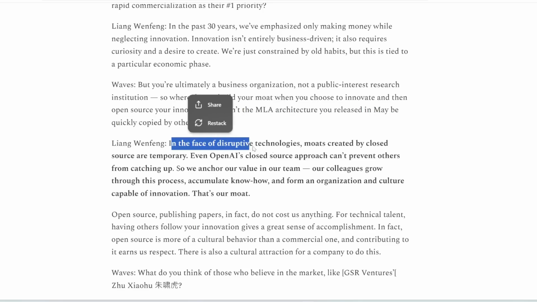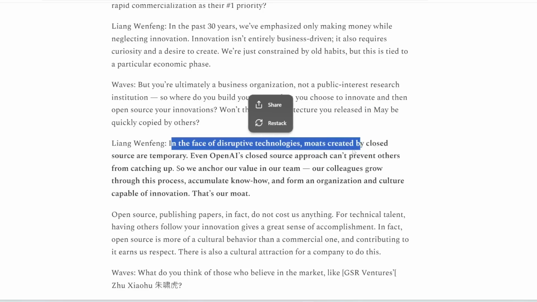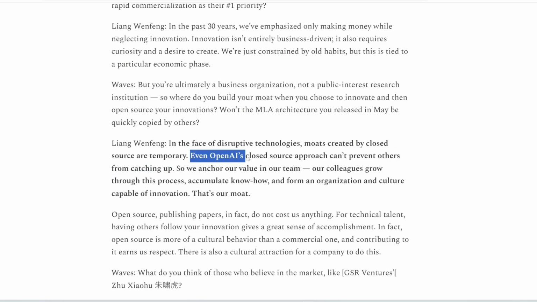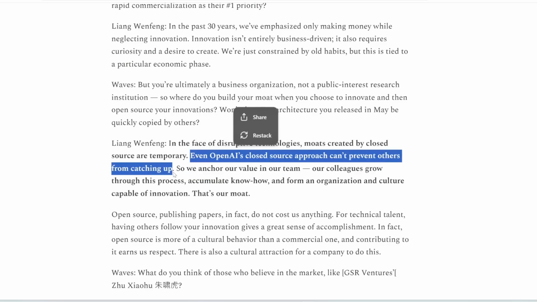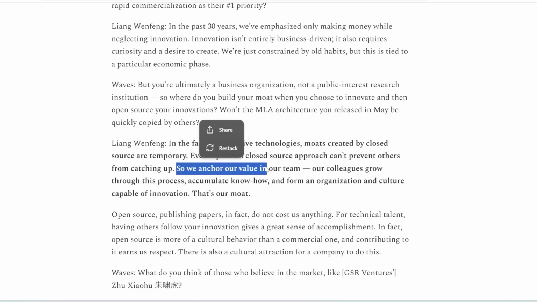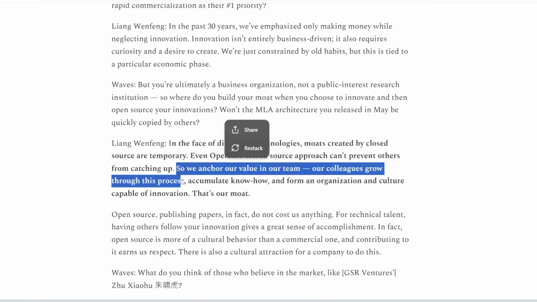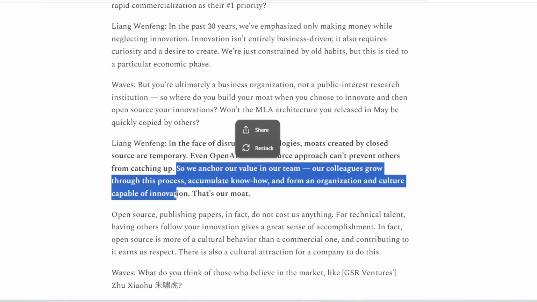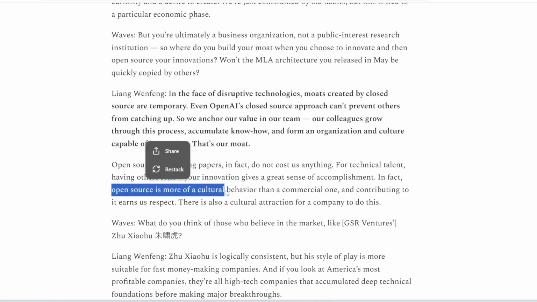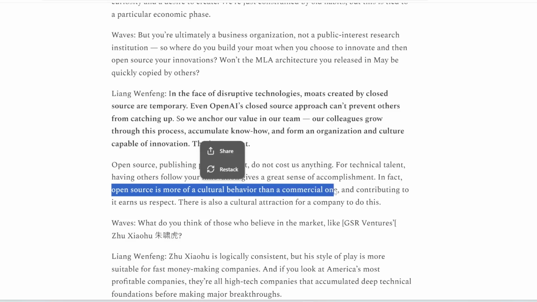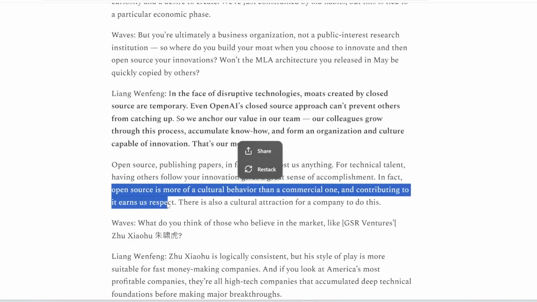In the face of disruptive technologies, moats created by closed source are temporary. Even OpenAI's closed source approach can't prevent others from catching up. So we anchor our value in our team. Our colleagues grow through the process, accumulate know-how, and form an organization and culture capable of innovation. That's our moat. Open source is more of a cultural behavior than a commercial one, and contributing to it earns us respect. There is also a cultural attraction for a company to do this.